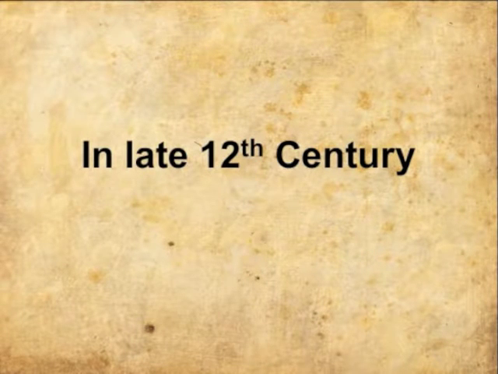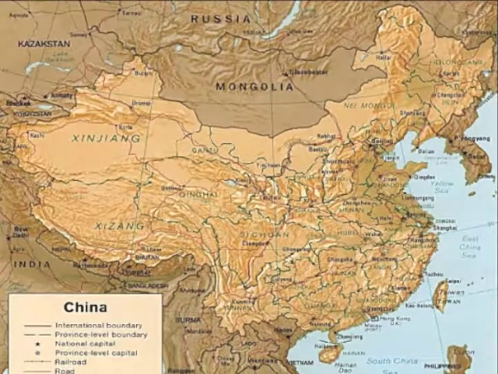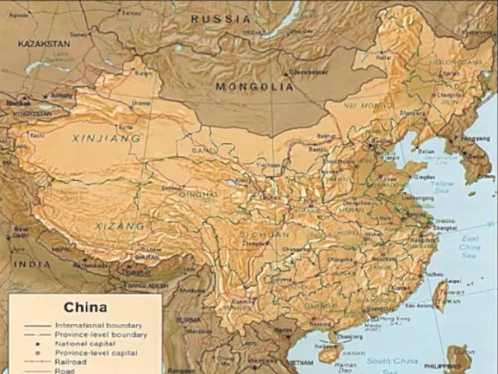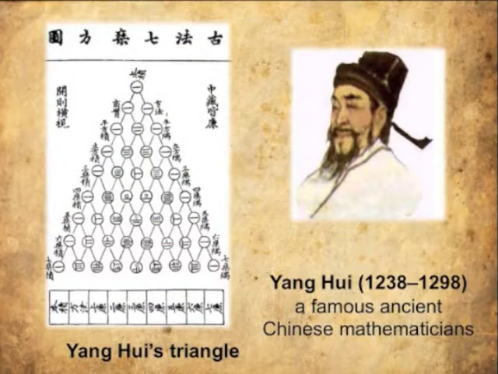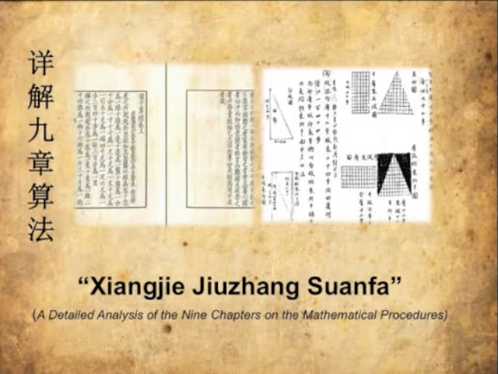In the late 12th century, besides Hindu-Arabic, ancient Chinese mathematicians also published number patterns similar to those of Hindu mathematicians. Yang Hui acknowledged the triangle was invented first by previous mathematicians named Jia Xian in his book Liu Xi. This was known from the work of Yang Hui in his book named Xiangjie Jiuzhang Suanfa. Unfortunately, the book has now been lost.